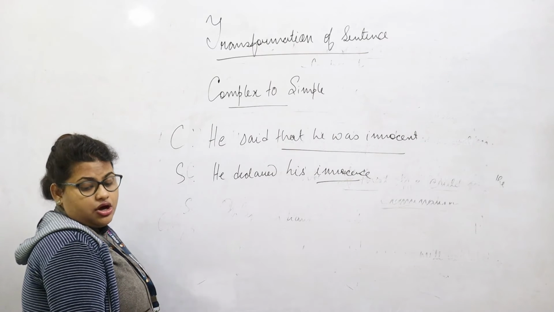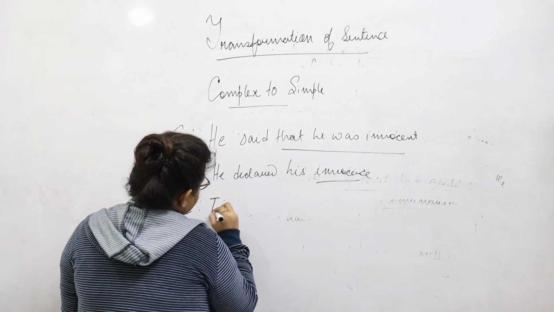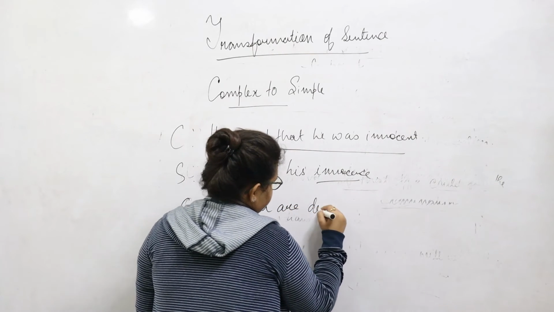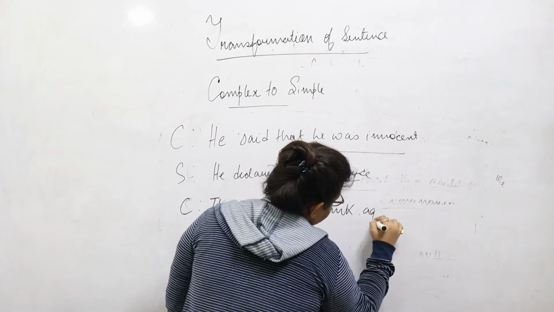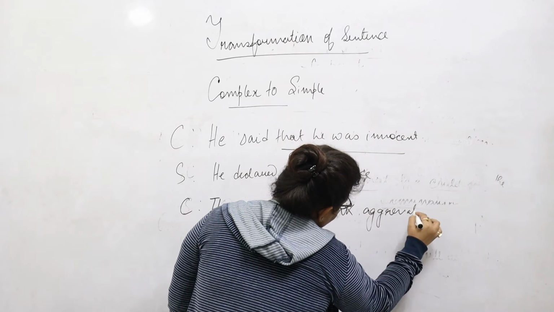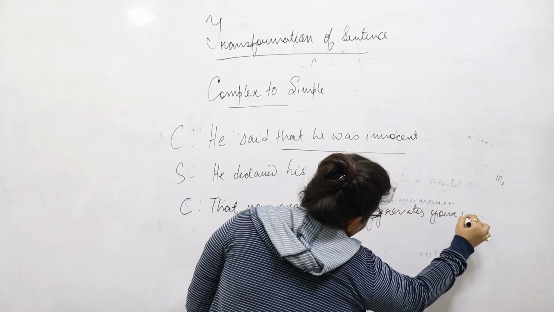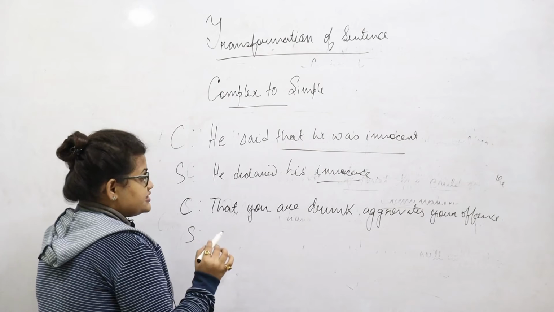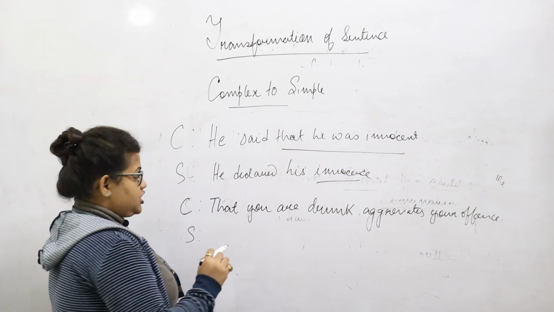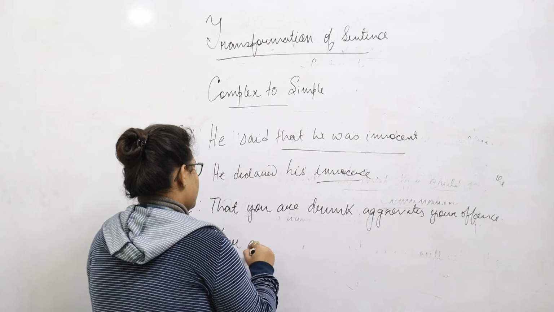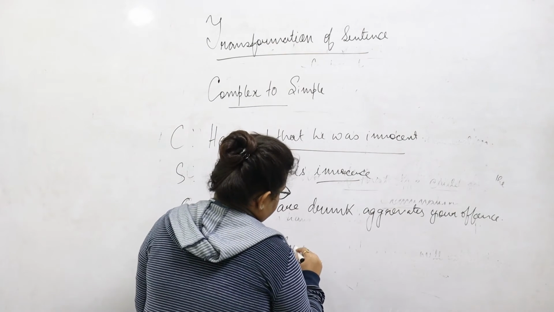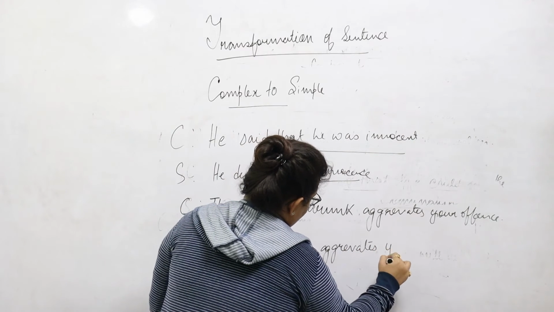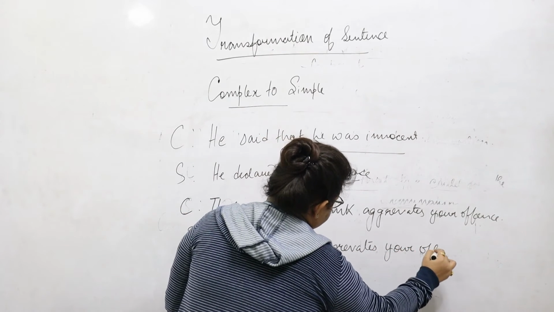For example, if we want to say that you are drunk aggravates your offense, and we want to transform this sentence into a simple sentence, we can say your drunkenness aggravates your offense.